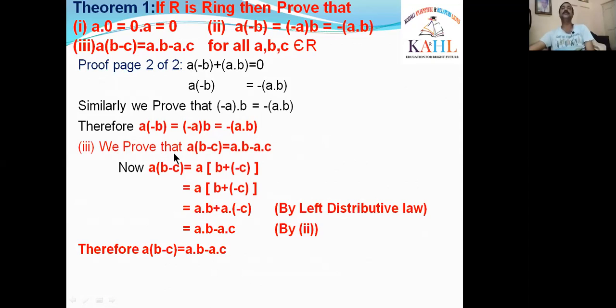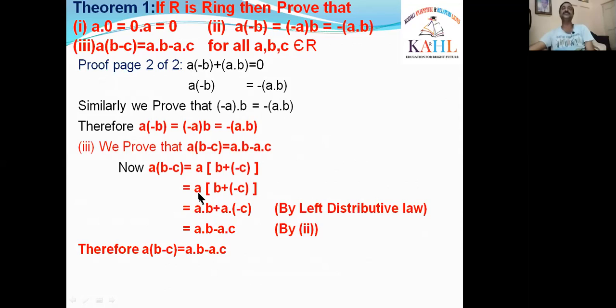What we have to prove is that A·(B - C) is equal to AB - AC. For that, I am taking the LHS part, that is A·(B - C). A is as it is, and B - C can be written as B + (-C). This looks like the left distributive law, so we can distribute A to both B and -C.